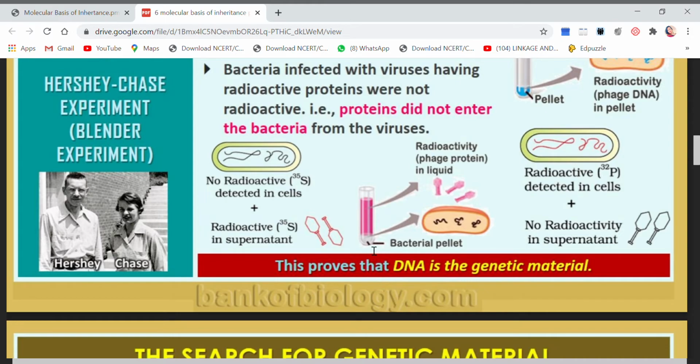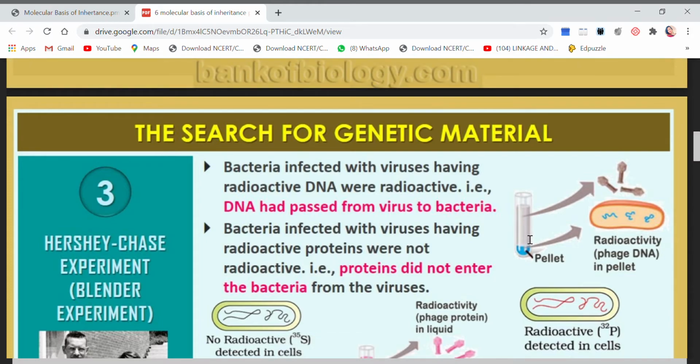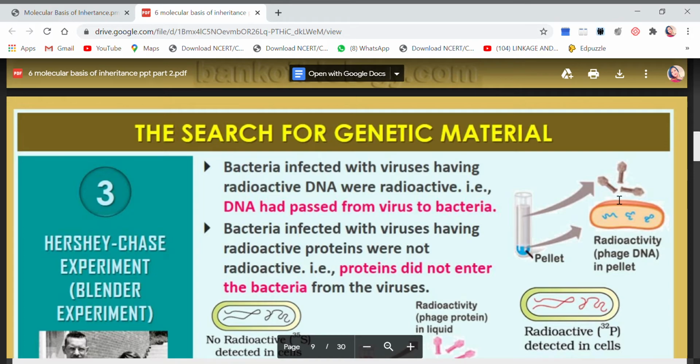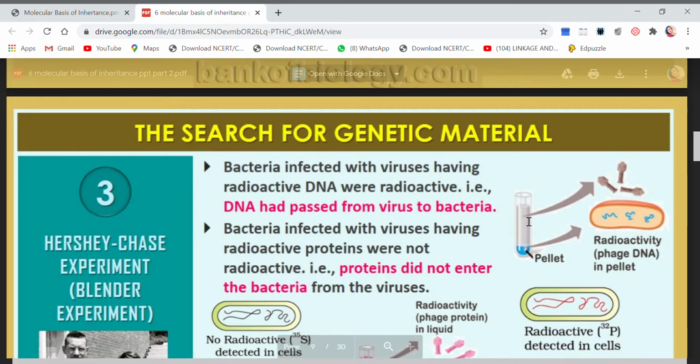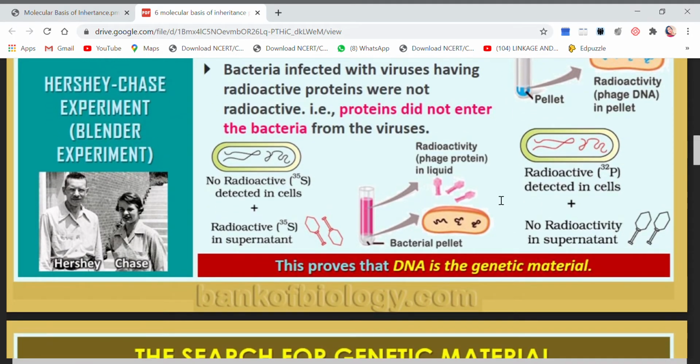This proves that protein is not the genetic material. But here in this case, radioactive phosphorus was passed on from virus to the bacteria. Okay, it was passed on. And why was it passed on? Because radioactive phosphorus is a part of DNA. That means DNA was the material which can be considered as the genetic material.